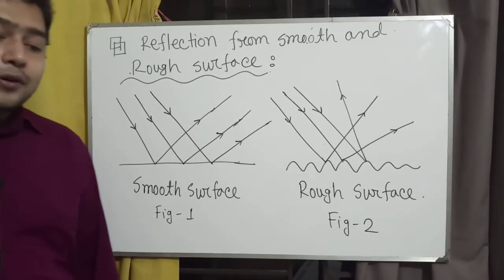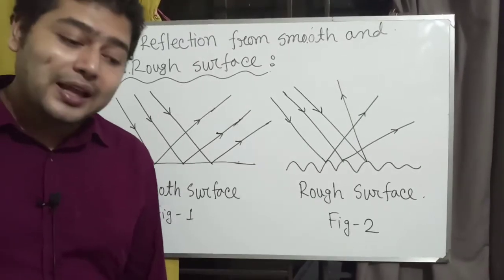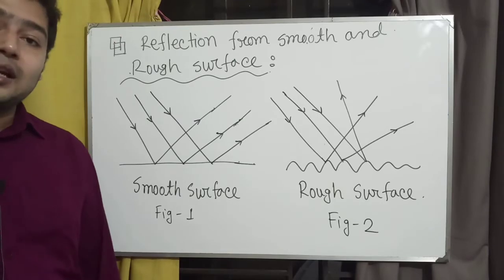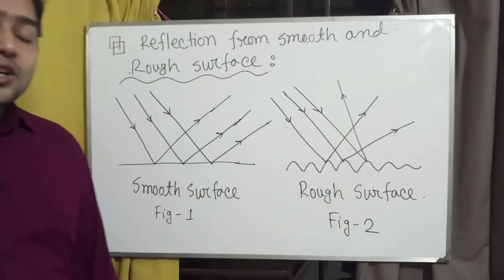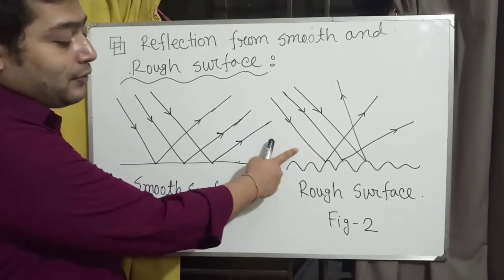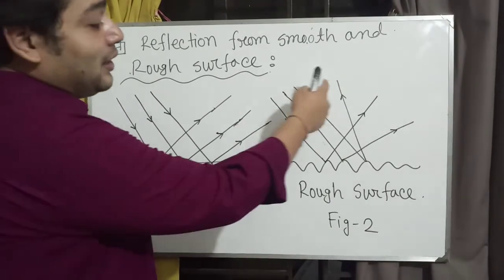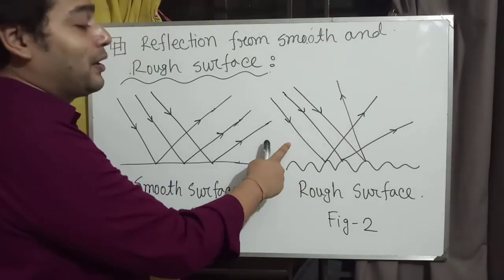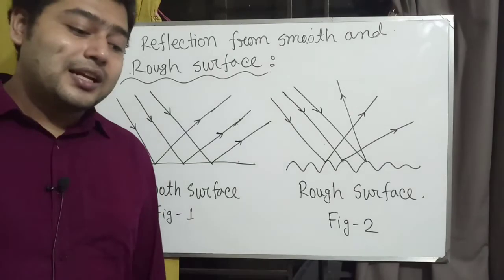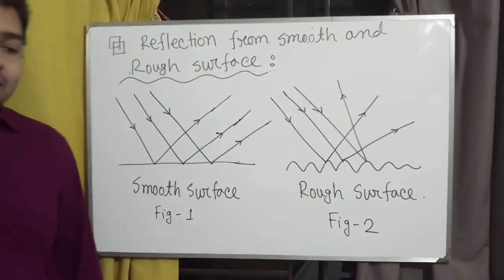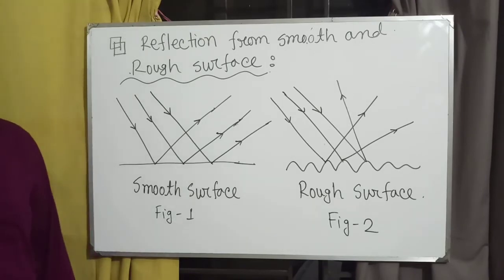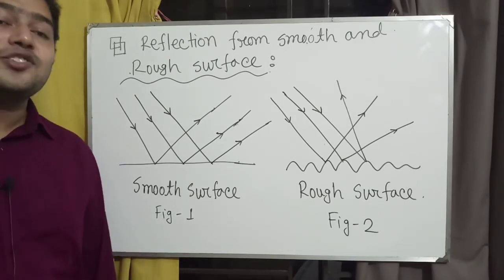Therefore the rays will reflect in different angles. From the figure you see that the reflected rays are not parallel for parallel incident rays. After reflection, the reflected rays are not parallel and spread in different directions.